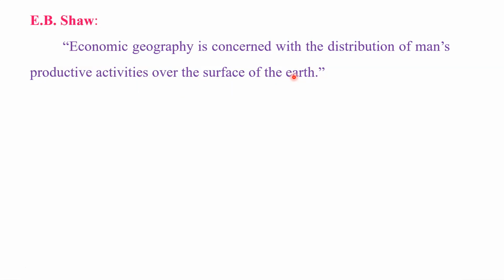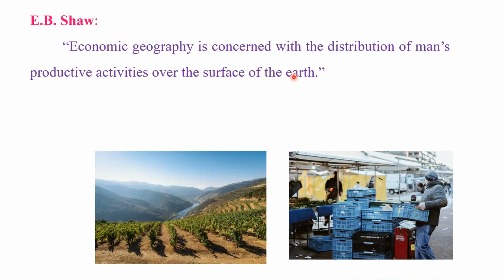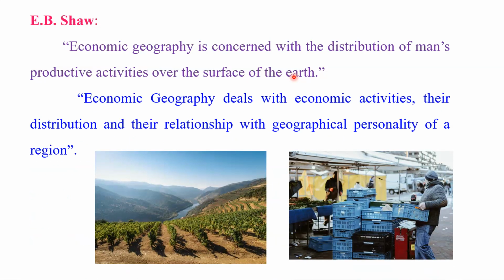By considering all the definitions given by various scholars and economic geographers, we can conclude the definition of economic geography in one definition. That is, economic geography deals with economic activity, their distribution, and the relationship with the geographical personality of the region.